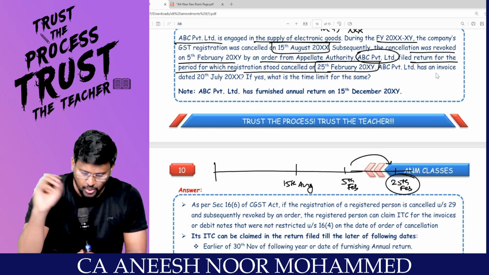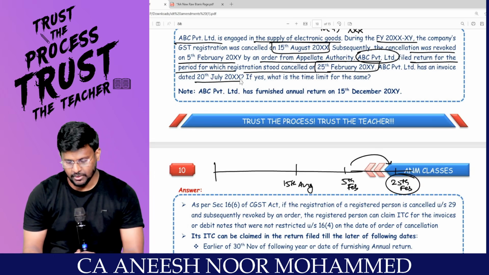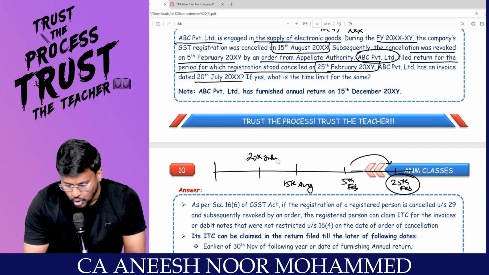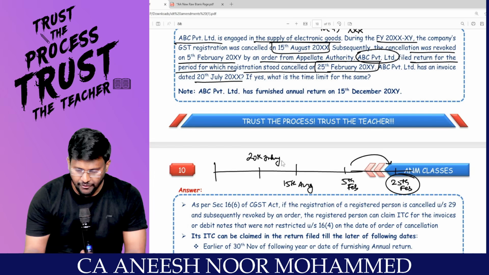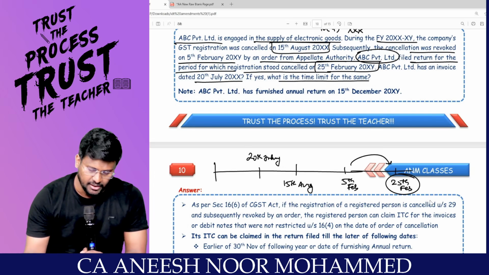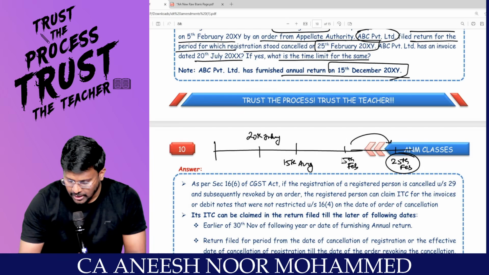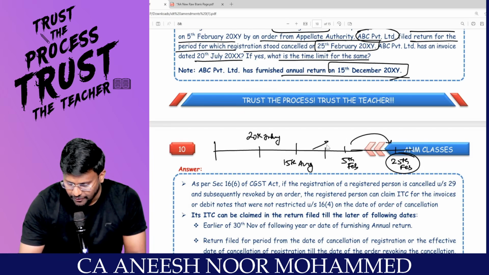ABC Private Limited has an invoice dated 20th July. Sir, can they take ITC? If yes, what is the time? ABC Private Limited has furnished the annual return on 15th December, is what the case is. So before, sir, February, here after August, 15th December will come. Correct? That is the normal time limit.